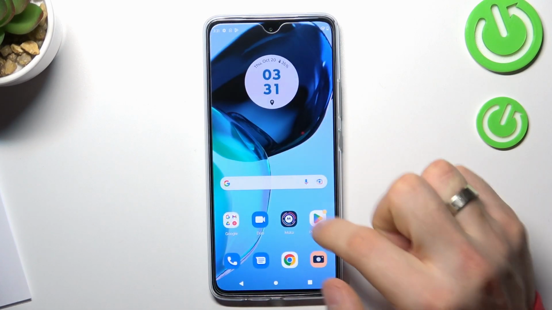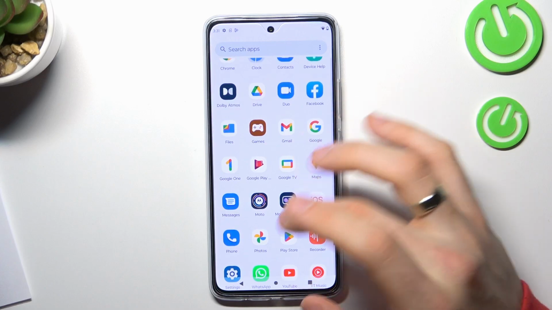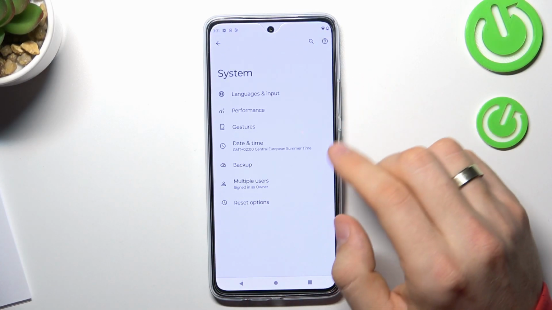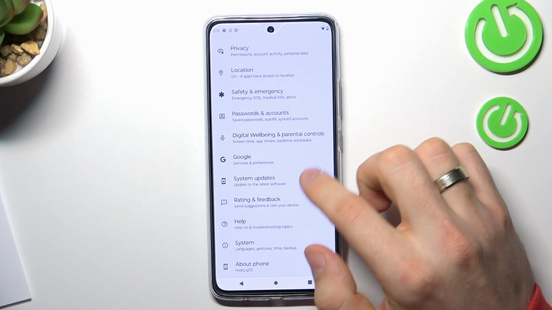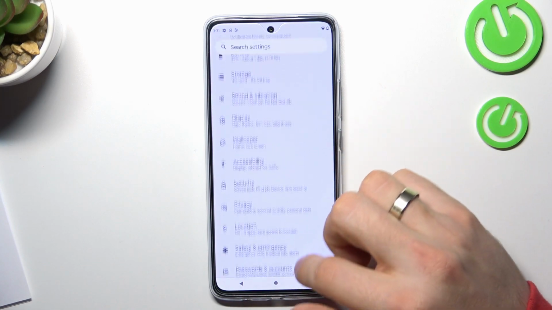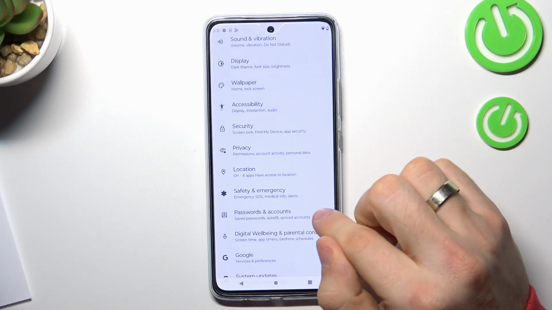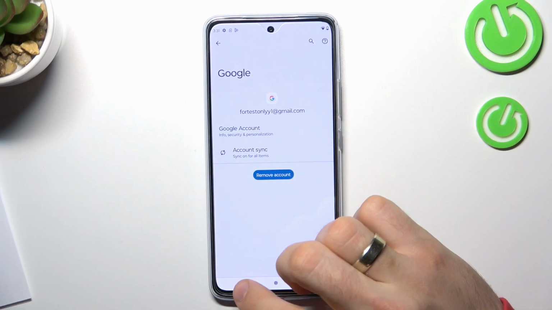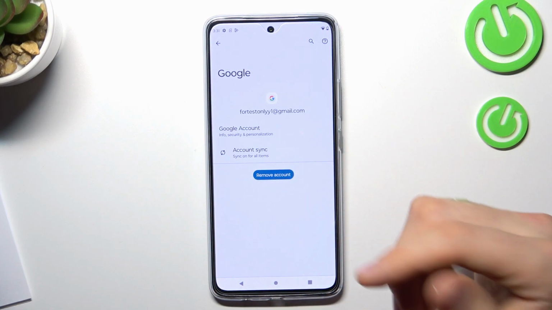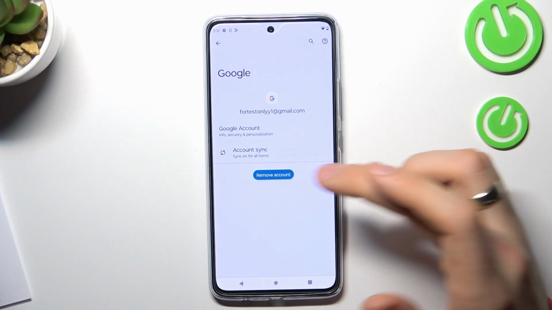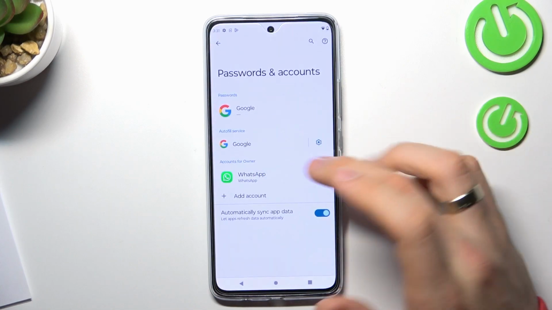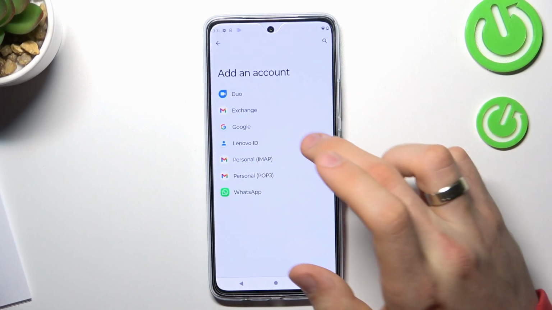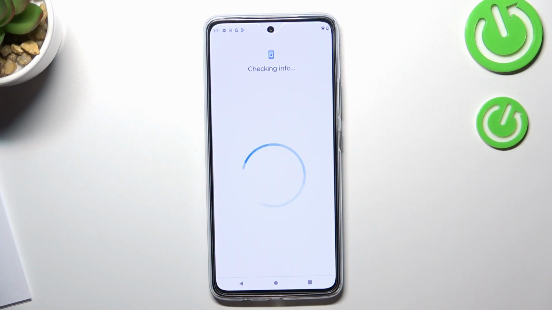Firstly, you need to log out of all Google accounts on the child's device. So open settings, then choose Passwords and accounts, then choose the Google account you need to remove from the child's phone. Click remove and click add account. Choose Google.